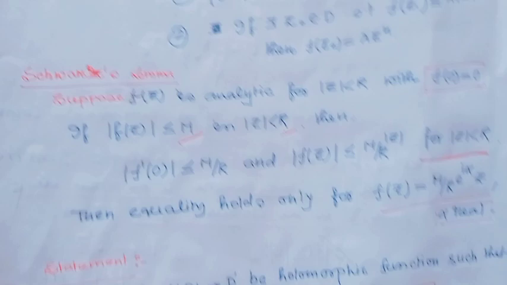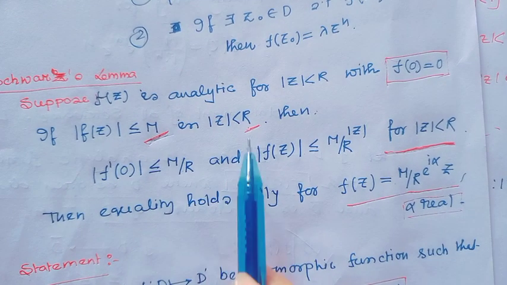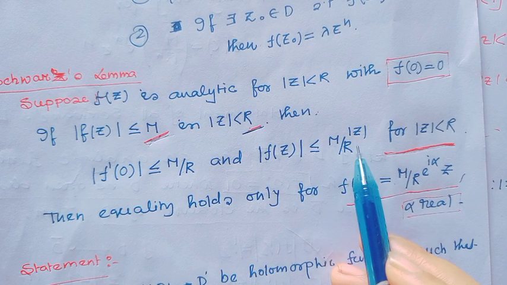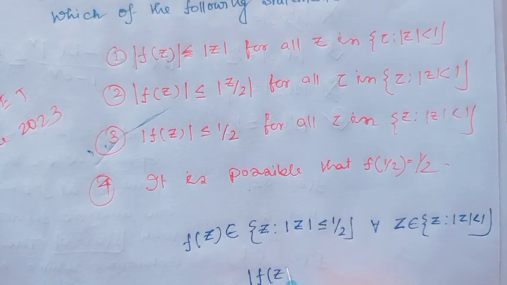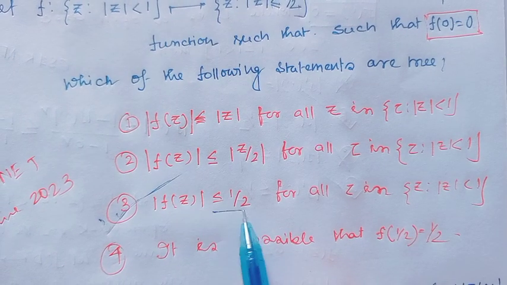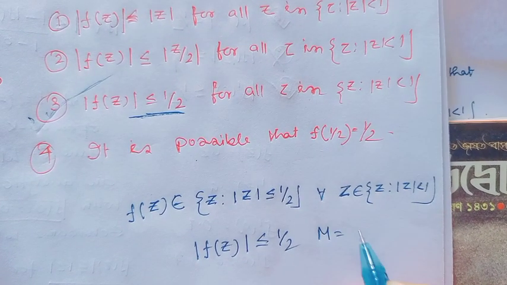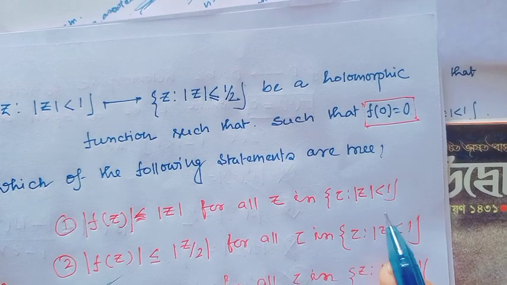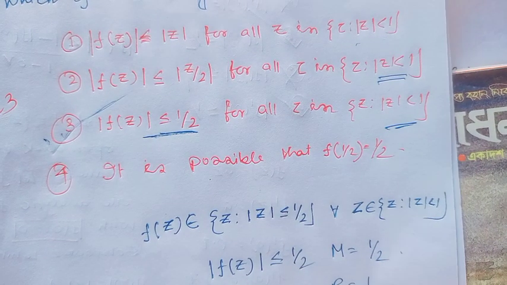Notice Schwarz lemma: if |f(z)| ≤ M in |z| < R, then |f(z)| ≤ (M/R)|z|, and this is true for all |z| < R. Here, I have got |f(z)| always less than or equal to 1/2, that means M = 1/2. And this is true for all |z| < 1, so R = 1.